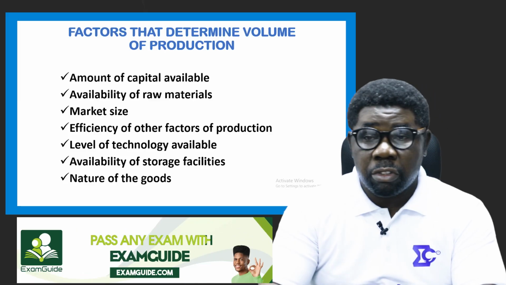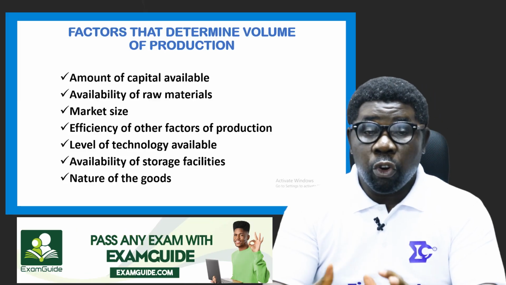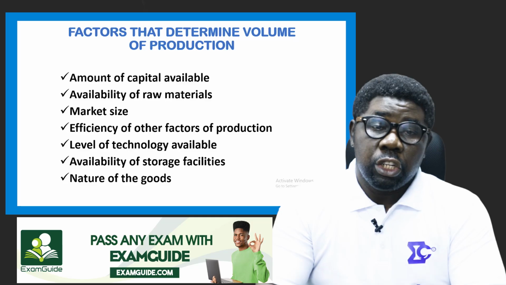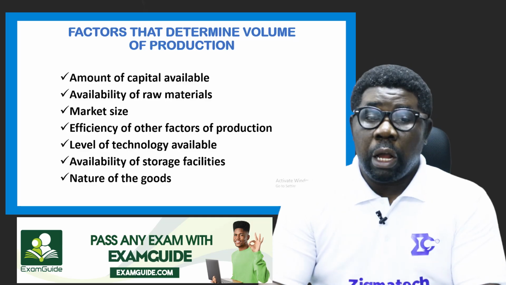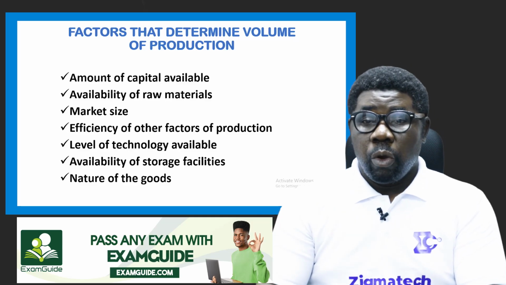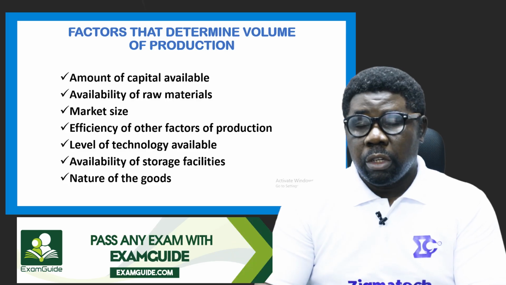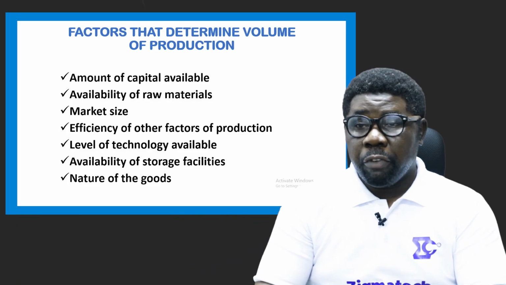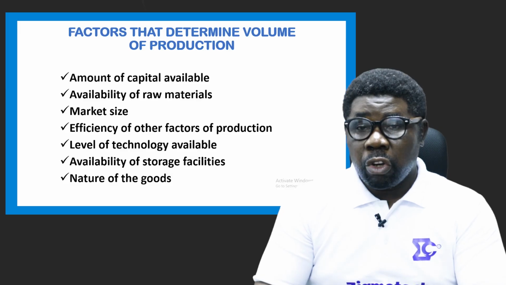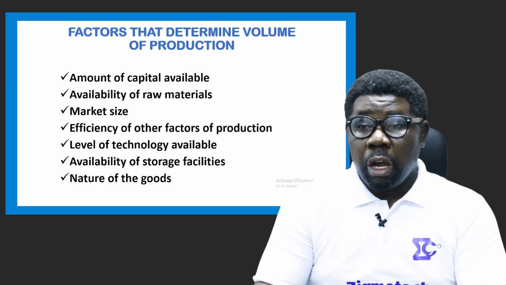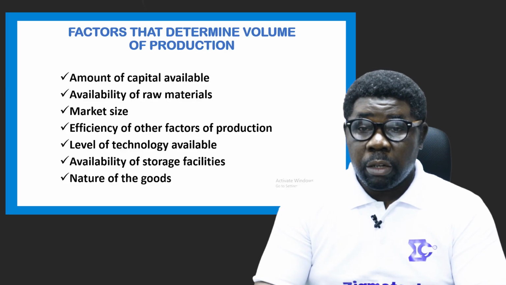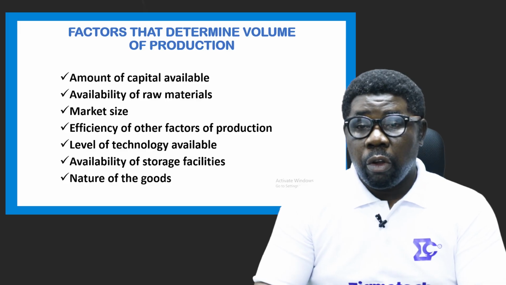Now, what are these factors that will determine the volume? How much production can take place, or how much can be produced within the production period? Those factors that can initiate or facilitate this amount of production are as follows. One, capital available.